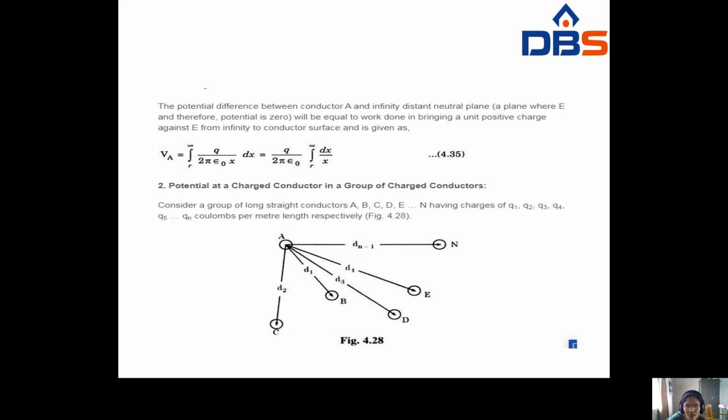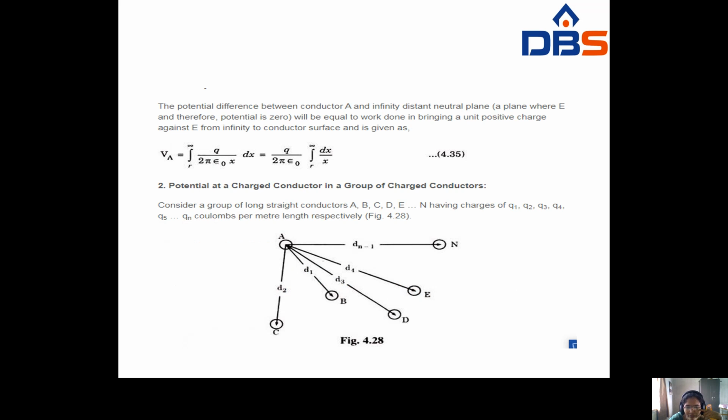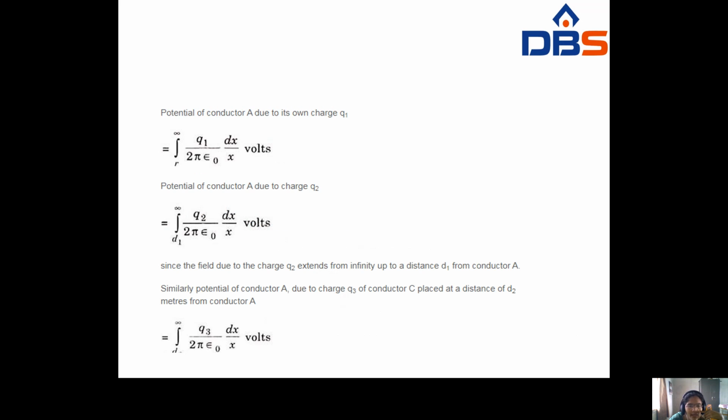At that time you have to find the potential. Okay, see here, potential of conductor A due to its own charge Q1. So for conductor A the charge is Q1, for conductor B you have charge Q2, like this. The potential of conductor A due to its own charge Q1 is given by the integral from R to infinity of Q1 by 2 pi epsilon dx by x.